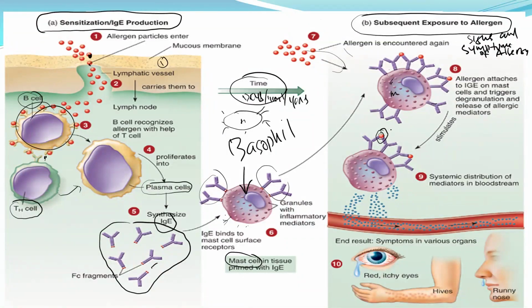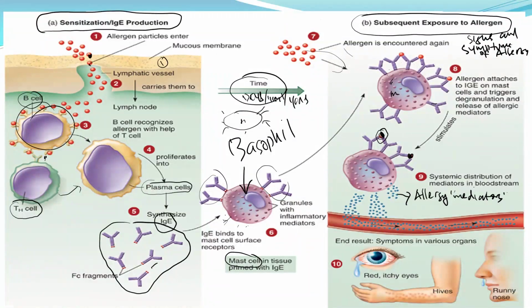Now, whenever this mast cell that has the IgE, with allergens like pollen attached to it, this basophil or mast cell will then produce chemicals. These chemicals are called allergy mediators. The mediators cause the allergic reaction, and there are many types of them.